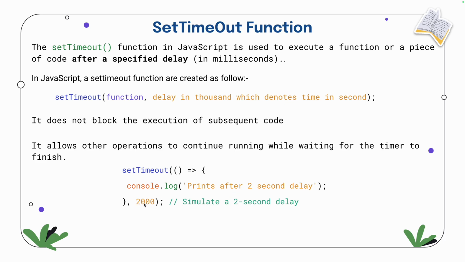See here, I'm passing 2000, so after 2 seconds execute this function. This console.log will print after 2 seconds. It's in milliseconds, 2000 milliseconds, so it's 2 seconds.